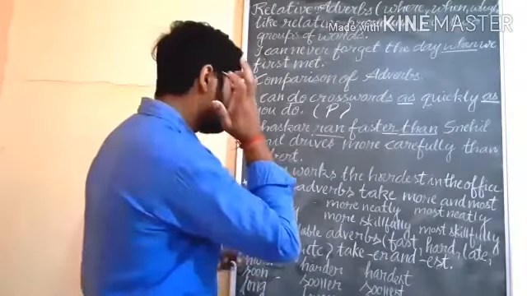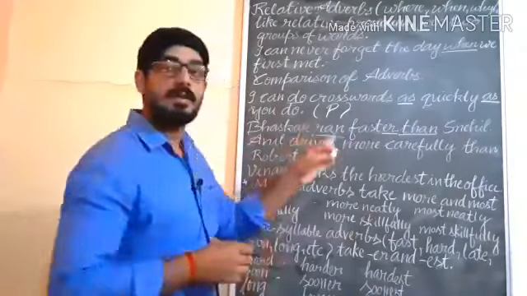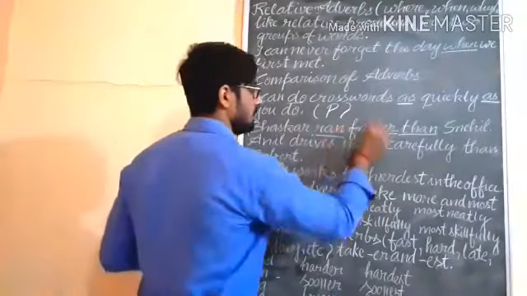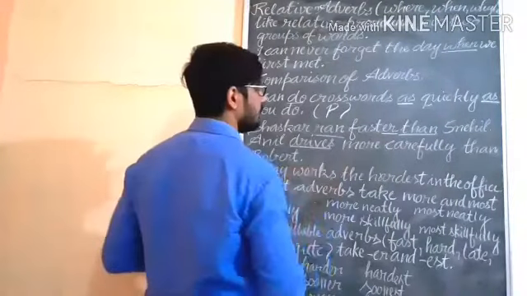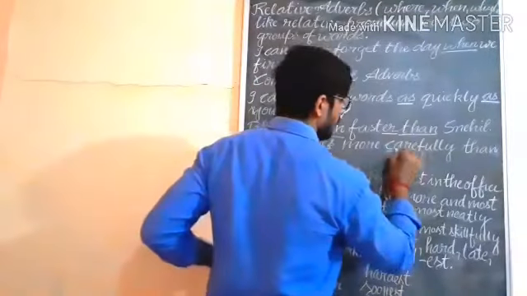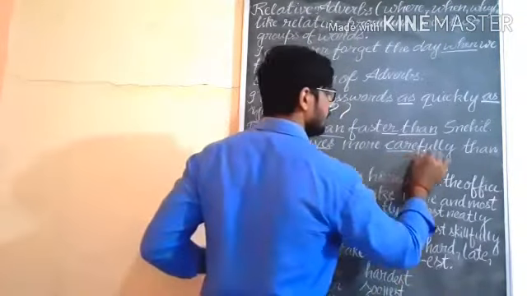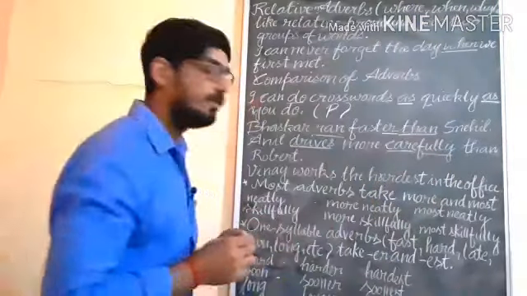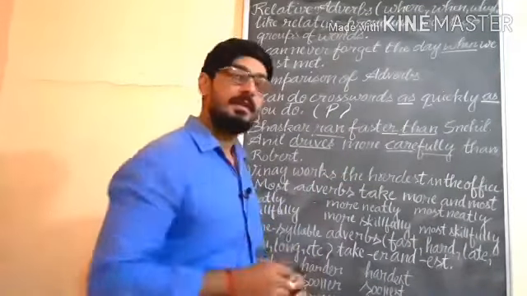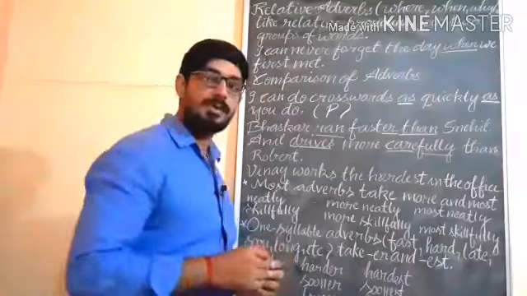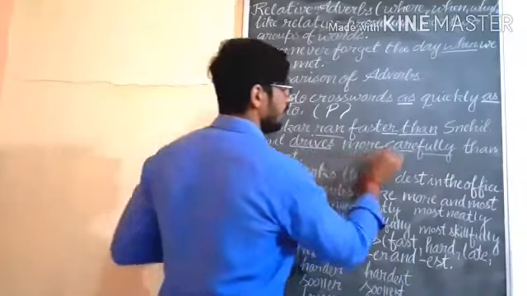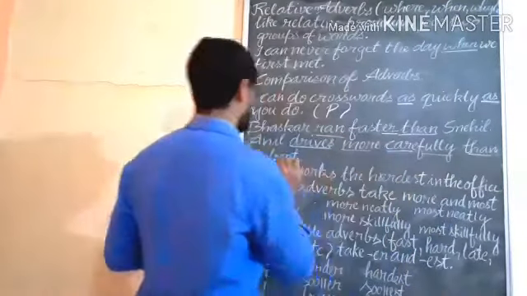Understand? So here we only talk about verb, adverb and adjective. Adverbs add to the meaning of verb, adverb and adjective. Ran how? Faster. Anil drives more carefully. Student, you know that when adverbs are of two syllables or more than two syllables, we will use more and most. More will be used in comparative degree and most will be used in superlative degree. So here you are getting: Anil drives more carefully than Robert.